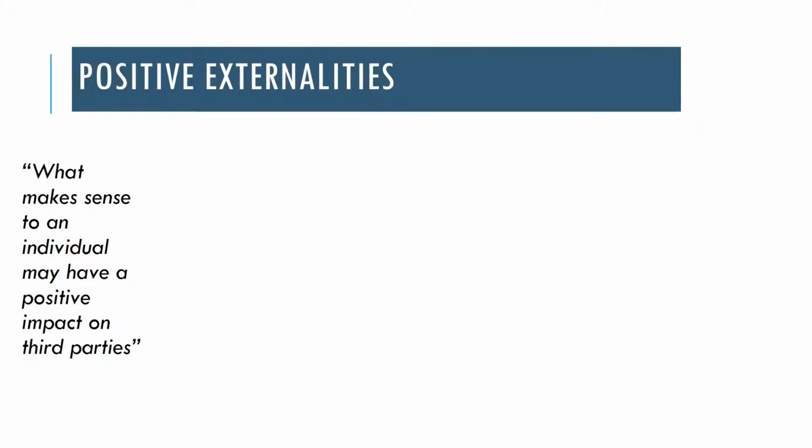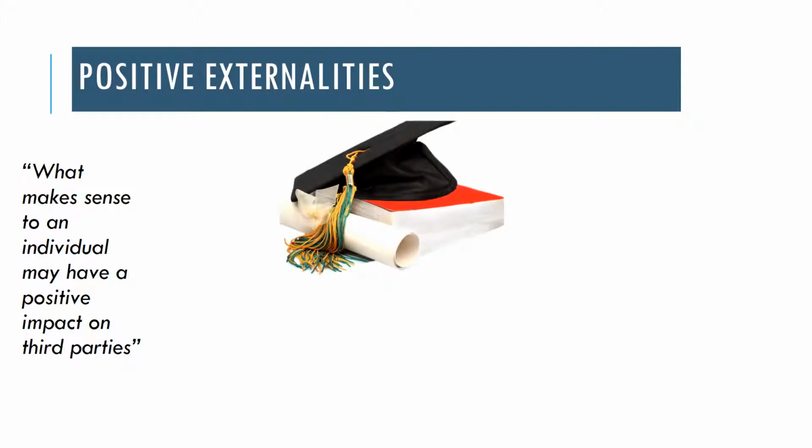So positive externalities exist when what makes sense to an individual to do has a positive impact on a third party who didn't make that decision. So for example, going to university and getting a degree might make sense for you because you're going to enjoy the learning, get the benefits of that, you're going to earn more money, get the benefits of that. But can we think of any third parties who might also benefit from that? Well, actually, if you go on to get a well-paid job as a result of your degree and end up paying more tax, then the government is a third party who is benefiting from your decision. They didn't make the decision, but they're a third party who is benefiting.